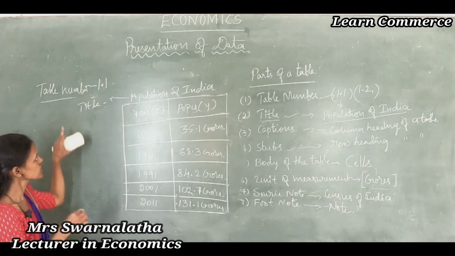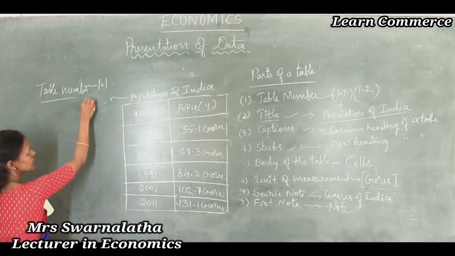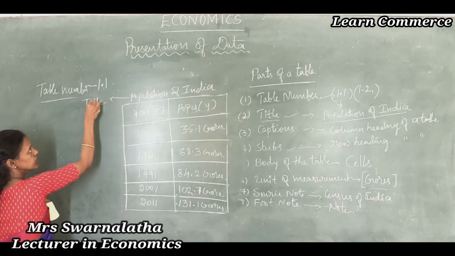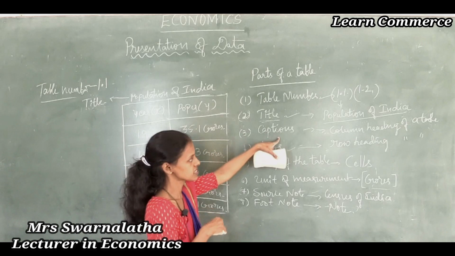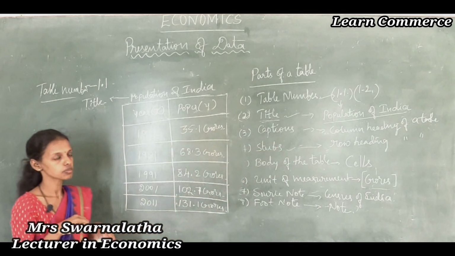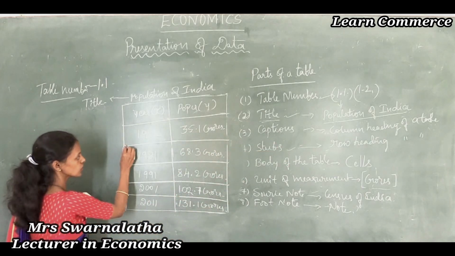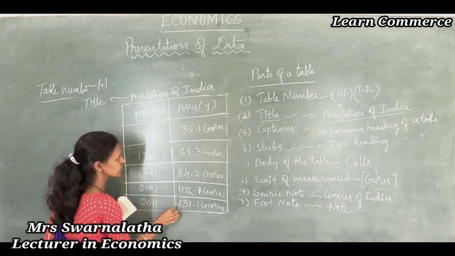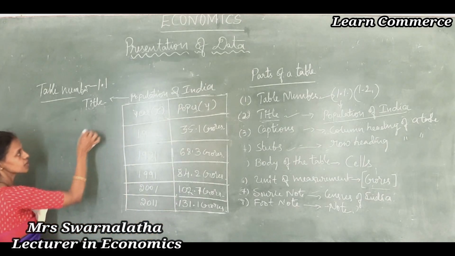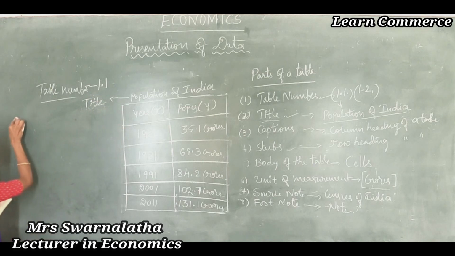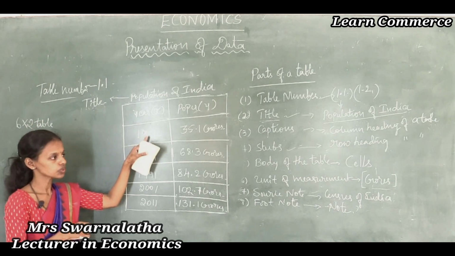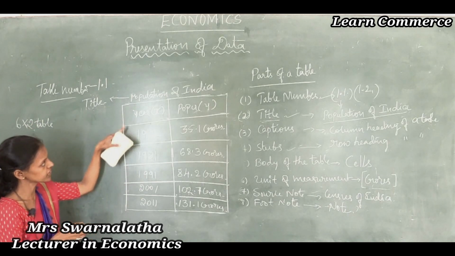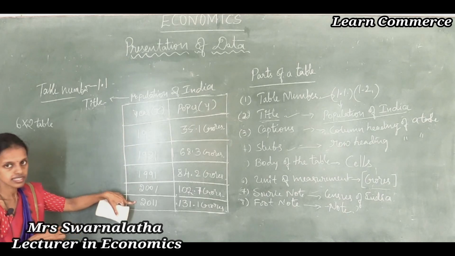So now we should see the features: first one is table number, then title, second feature, third feature is captions. The column heading of a table is said to be the captions. Where is the column? We should see the columns, which are depicted vertically. There are two columns. This table is a 6 into 2 table, 6 rows and 2 columns. It is said to be a 6 into 2 table because 6 rows are there. Count it: 1, 2, 3, 4, 5, 6.